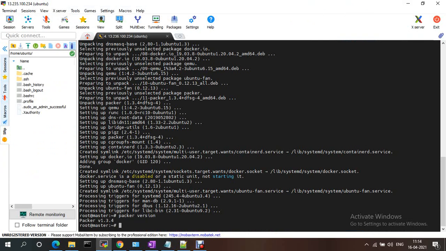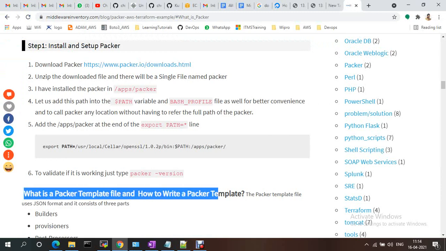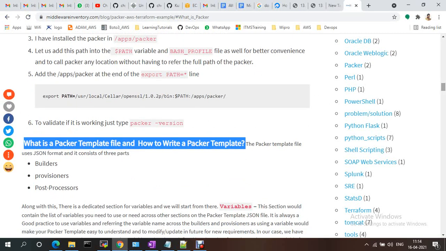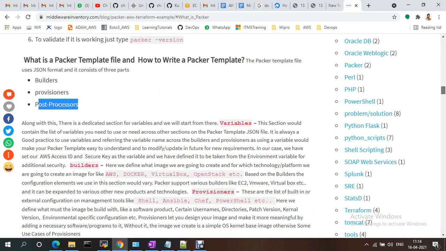The next step is what a Packer template is. As I said, a Packer template file uses the JSON format. It consists of three parts: builders, provisioners, and post-processors.